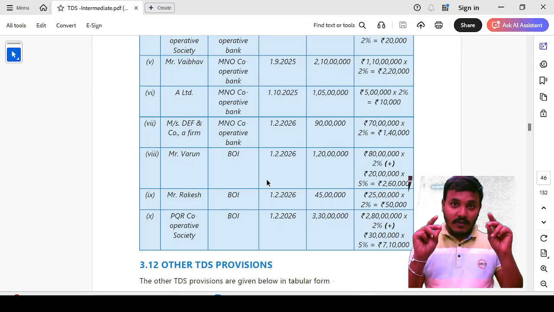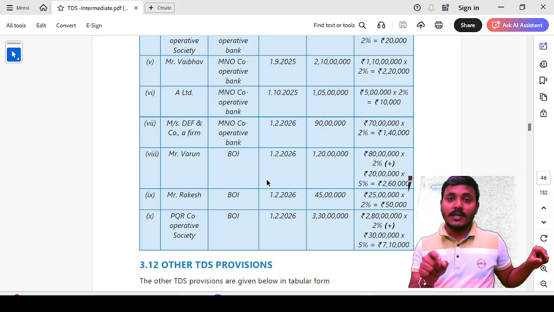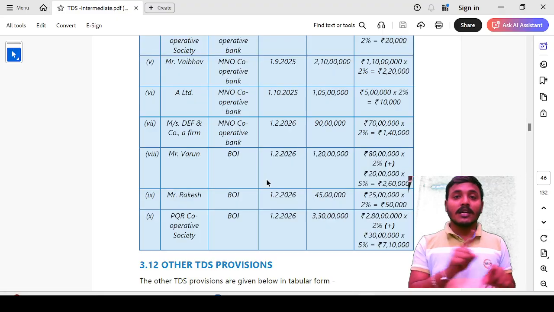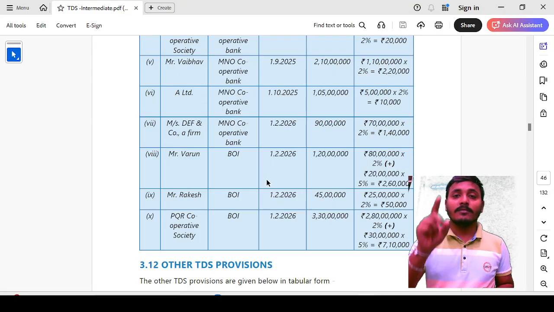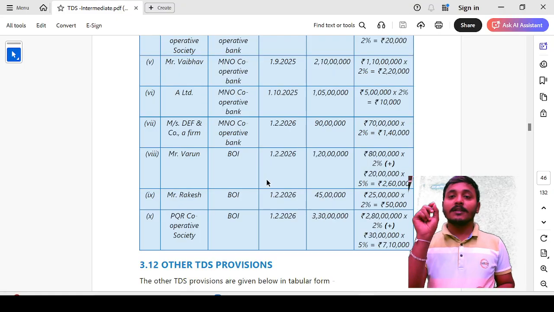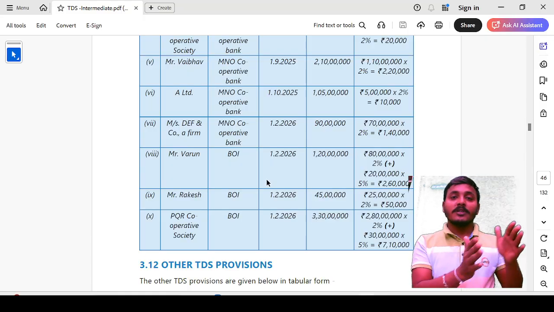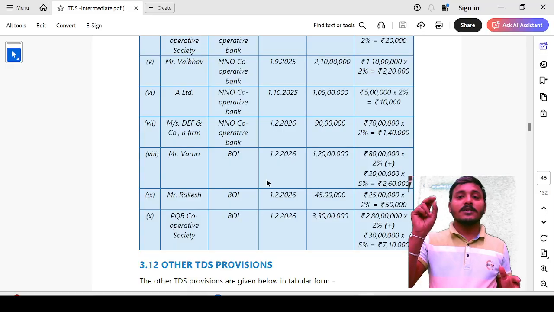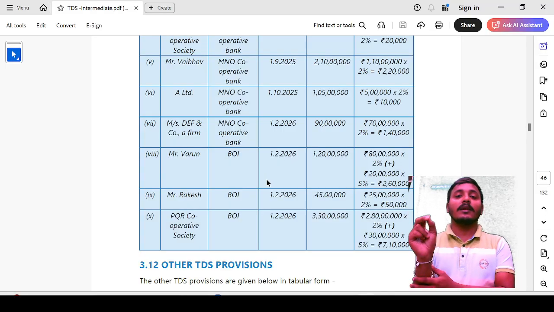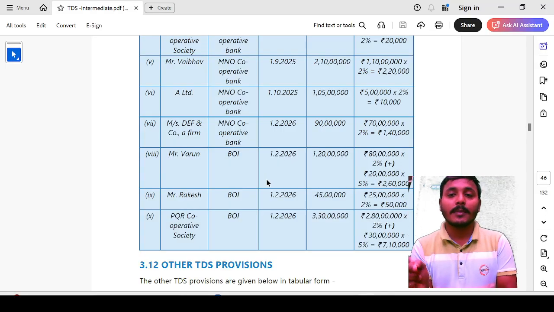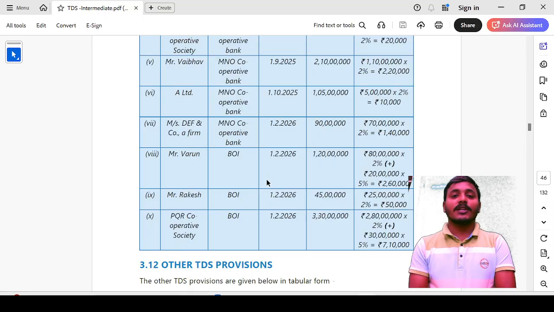Yes, if they have not filed income tax return in the last 3 financial years, the limit of 1 crore is not applicable. The limit applicable for them is only 20 lakh rupees. Here they withdraw 90 lakh rupees. 90 lakh rupees minus 20 lakh rupees, 70 lakh rupees at the rate of 2%, that is 1,40,000 TDS applicable. Okay, next 8th point, Mr.